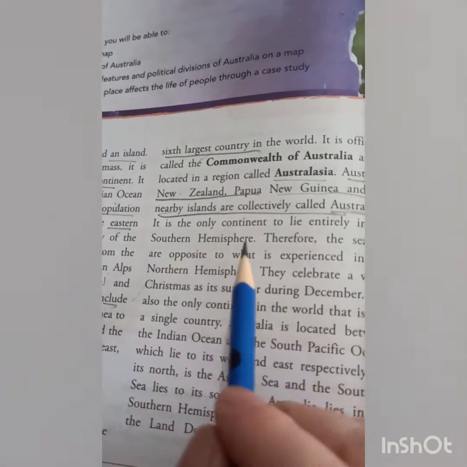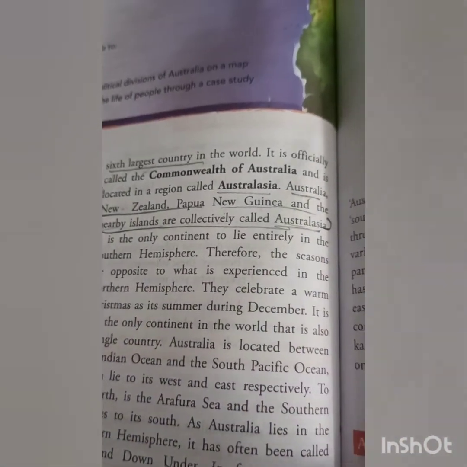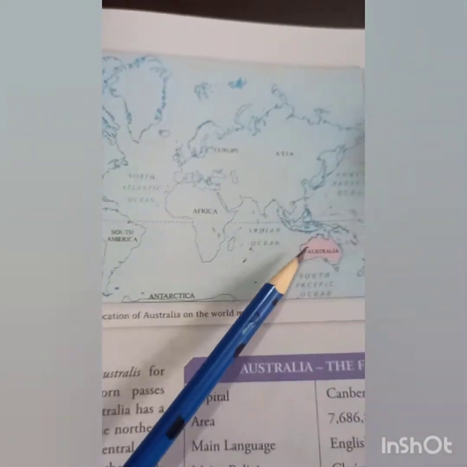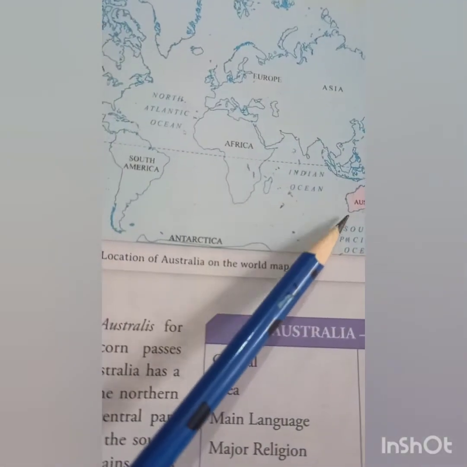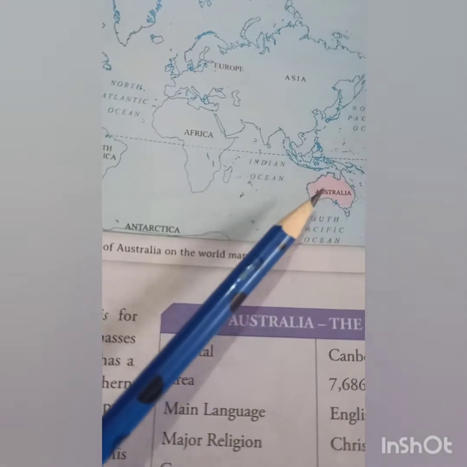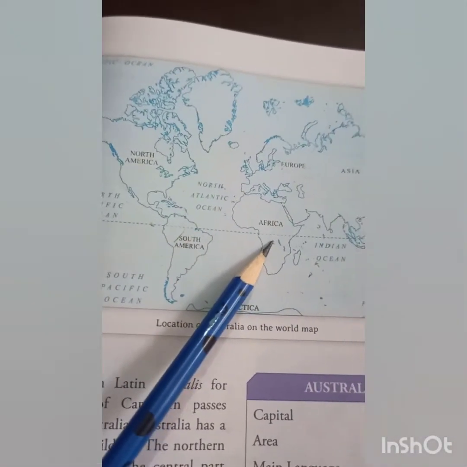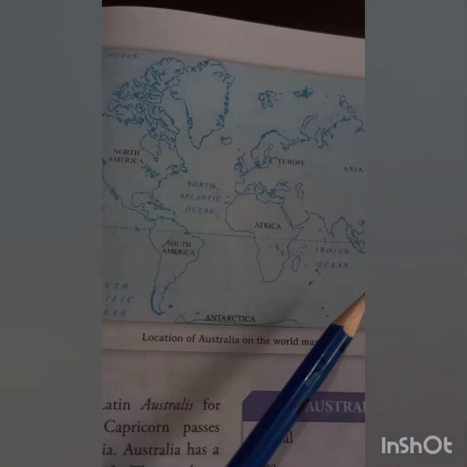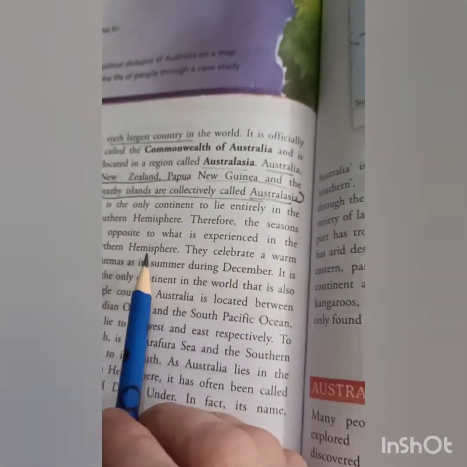Then it is the only continent to lie entirely in the southern hemisphere. Come to the map, you'll find there is no other island or continent entirely in the southern hemisphere, and this is the only continent which lies entirely there. So you'll find half of South America, half of Africa, okay, but Australia is found entirely in the southern hemisphere. Therefore, the seasons are opposite to what is experienced in the northern hemisphere.